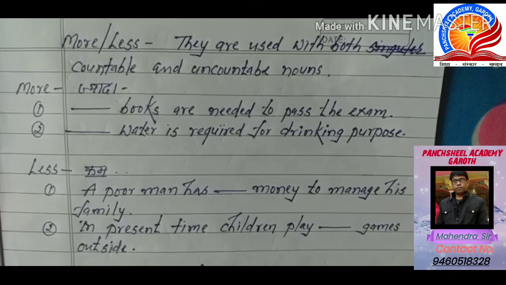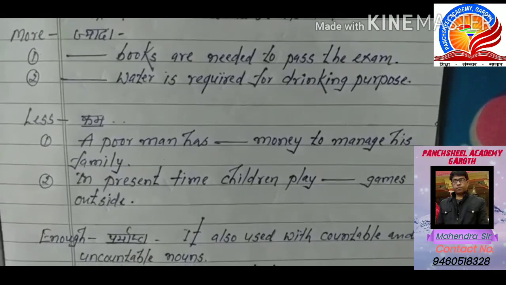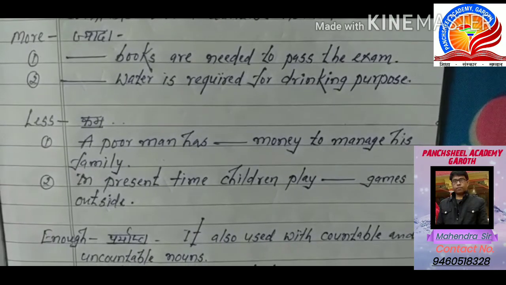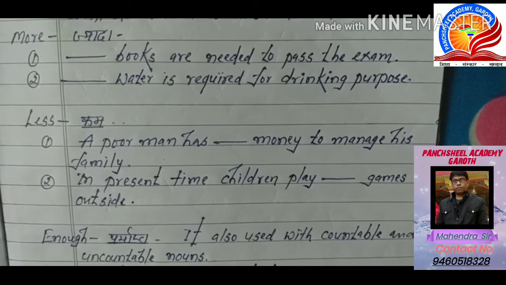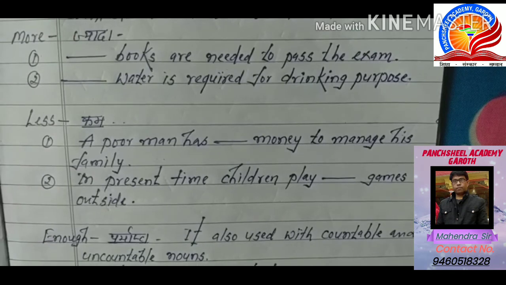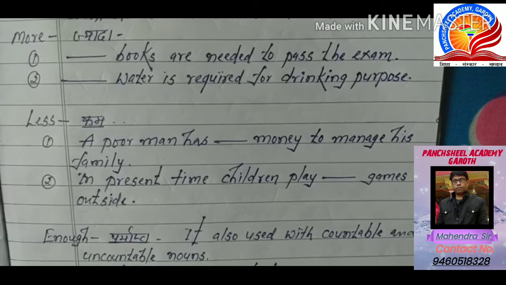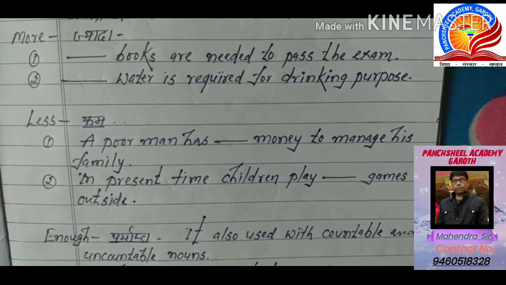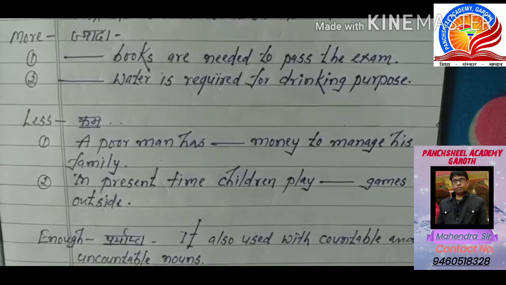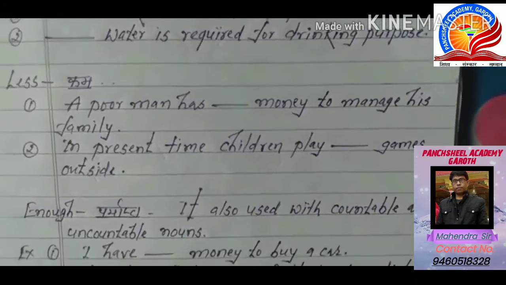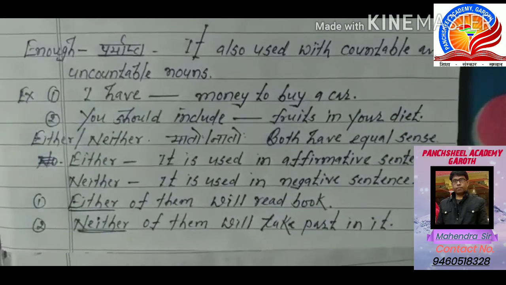Now see the second one, less. Less means कम, and it is also applied with both countable and uncountable nouns if they are less in number. For example, a poor man has blank money to manage his family. Now the second one, in present time children play blank games outside. So due to the use of mobile, children are avoiding playing outdoor games.